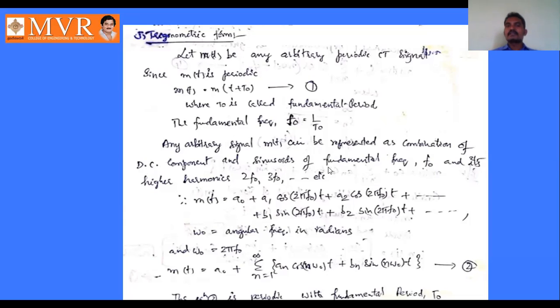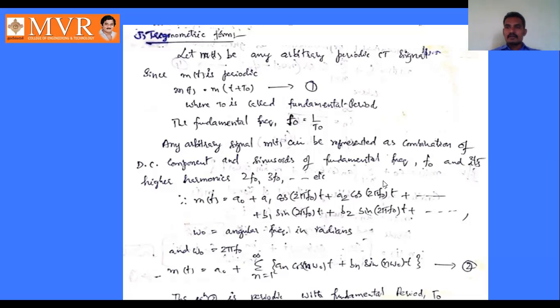These sinusoids are called AC components, alternating current components. DC component means direct current component.